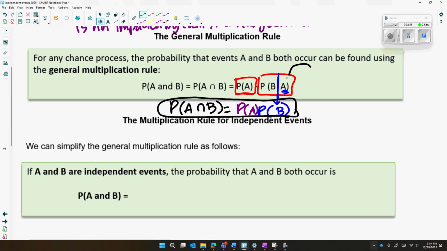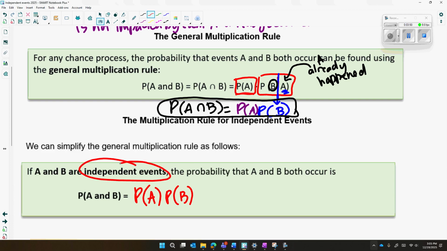Meaning, even though we told you that event A has already occurred, you say it doesn't matter. The probability of event B remains unchanged. So here is our second rule for independence. It is the probability of A times the probability of B equals the probability of A and B. So only if events are independent is this true. Otherwise, event B will be changed by A.